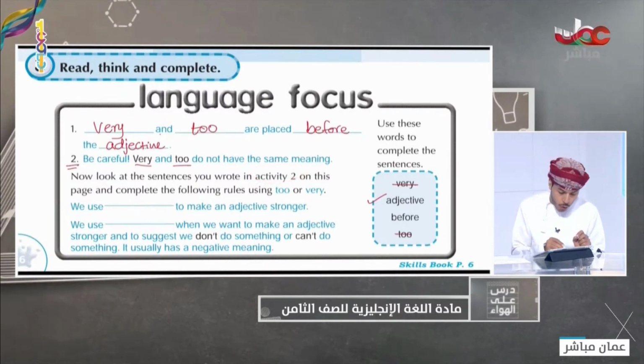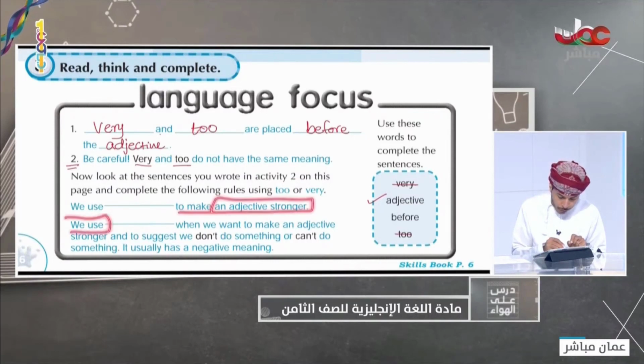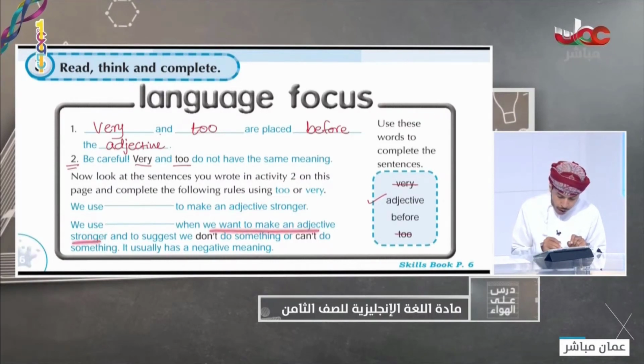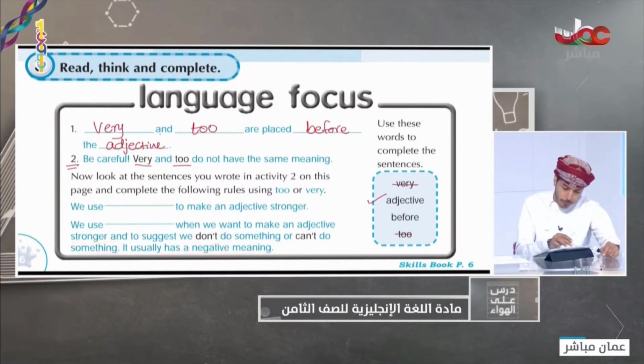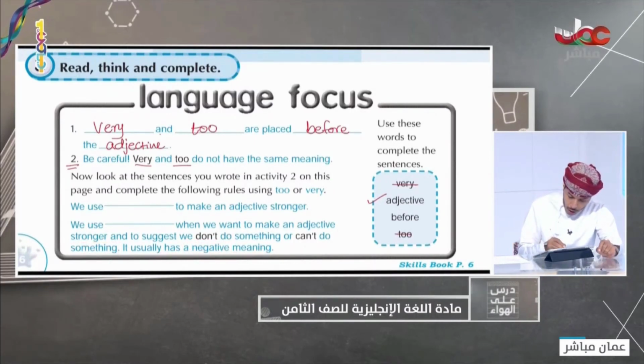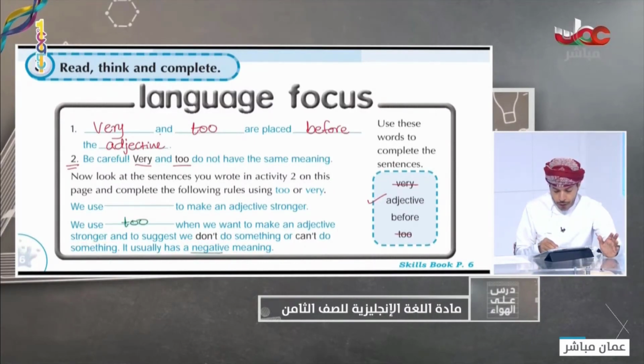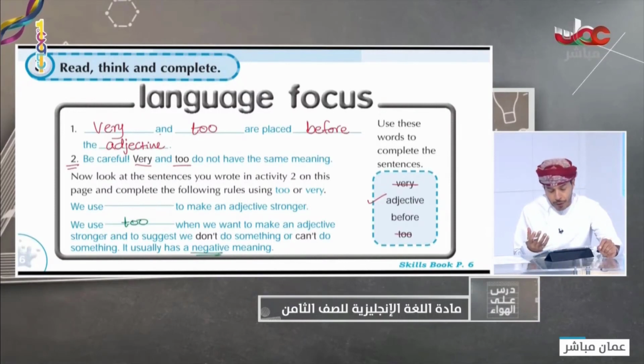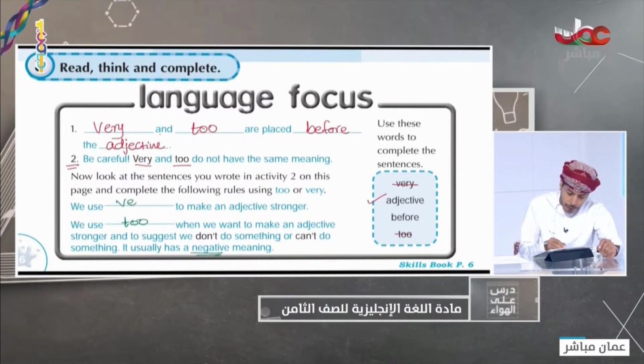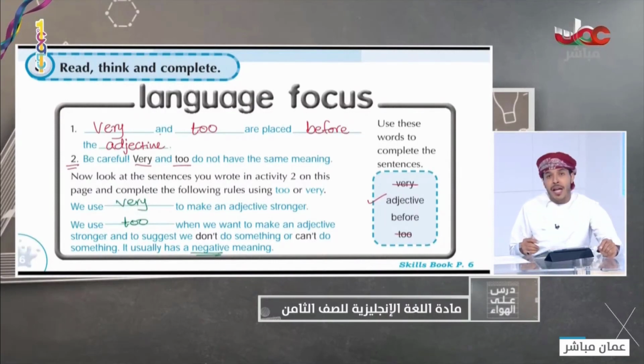But first, we use very to make an adjective stronger. And we use too when we want to make an adjective stronger and to suggest we don't do something or can't do something. It usually has a negative meaning. So here we have a negative. We can use too because it conveys a negative meaning. It tells us a negative meaning. But we can use very to make the adjective stronger. Can you see the point?